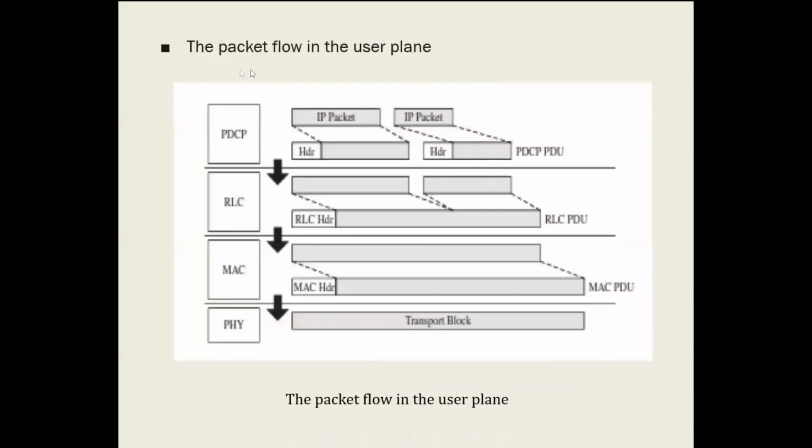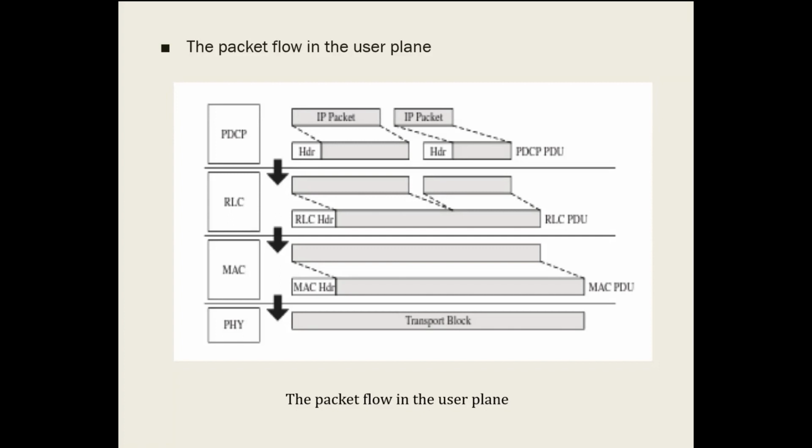This is how the packet flows in the user plane. In the PDCP protocol layer, whatever IP packet is there, header files are added to it, and this packet we call the PDCP PDU. Already explained in module 5, there are two types of PDU: the data PDU and the control PDU.